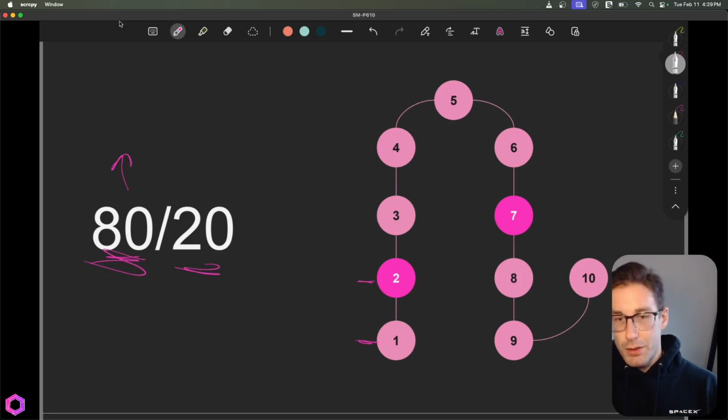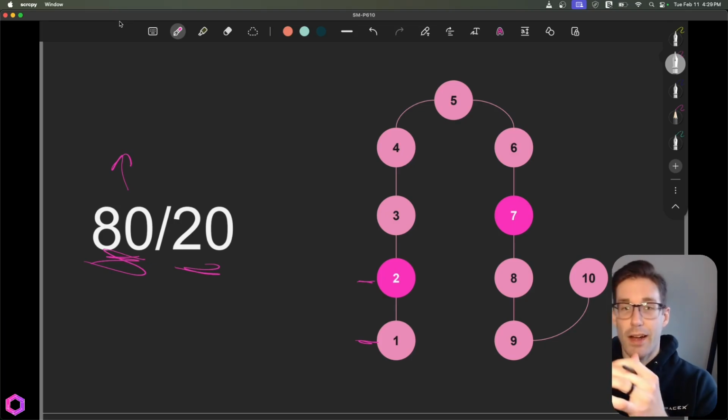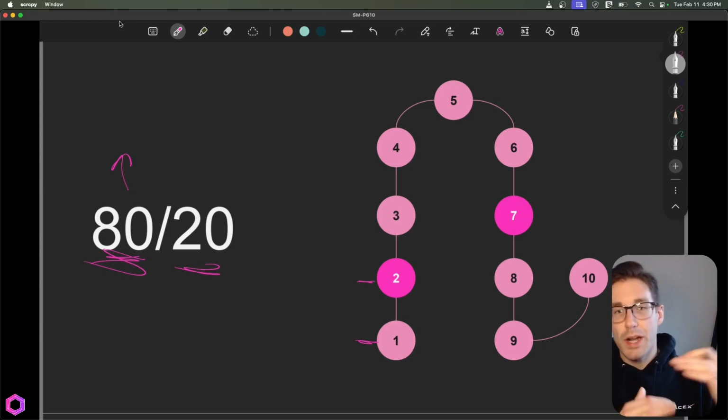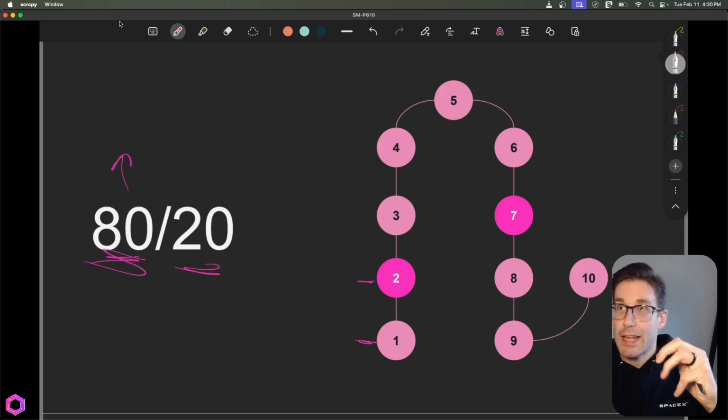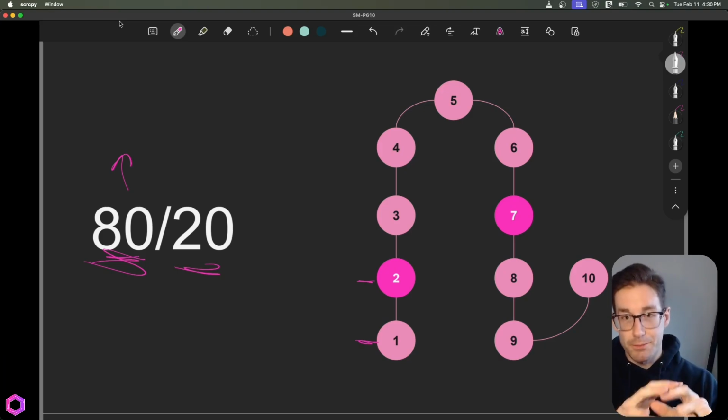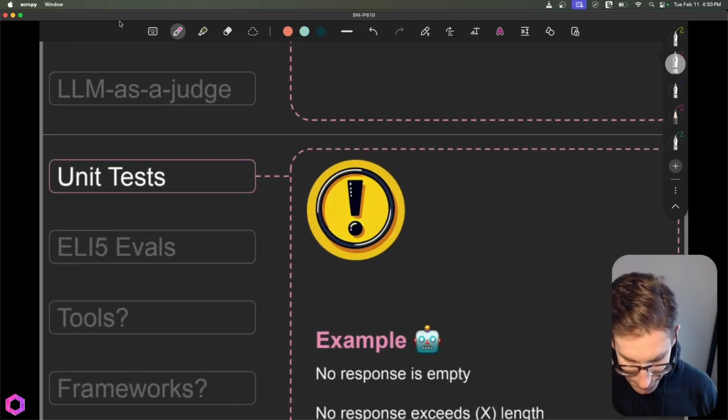And the really cool thing about unit tests, right? So unit tests are boring. People don't like to do them. Historically, people try to avoid unit tests. But we can actually have AI write unit tests for our AI. So it's AI all the way down. You can use Cursor, you can use Windsurf or something like that, where it writes your specific test for the function. And you can even have the AI generate synthetic data that you run through the test. Let me show you an example down here.